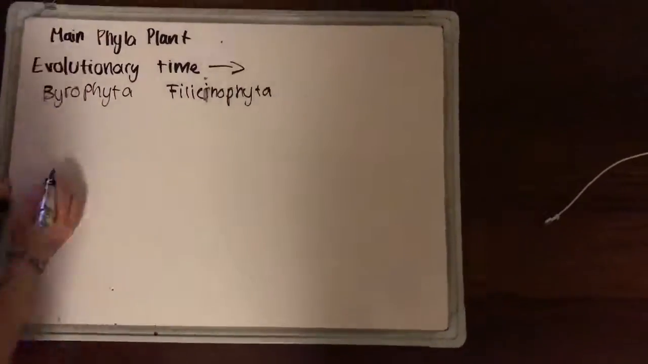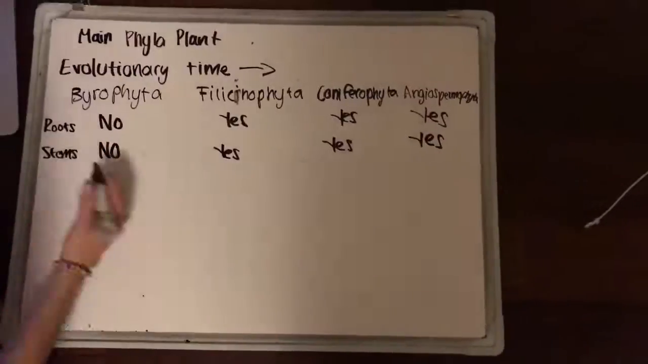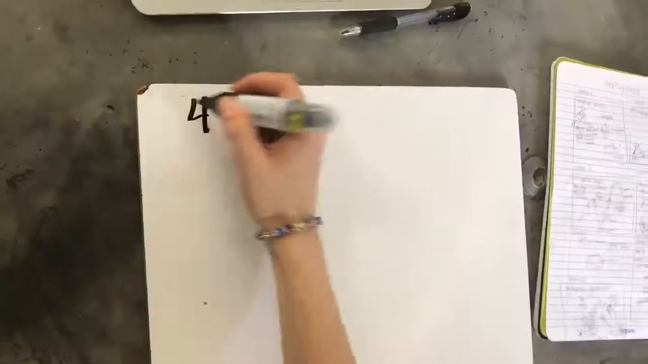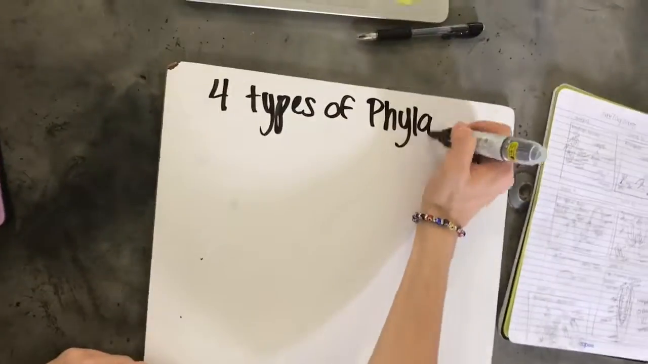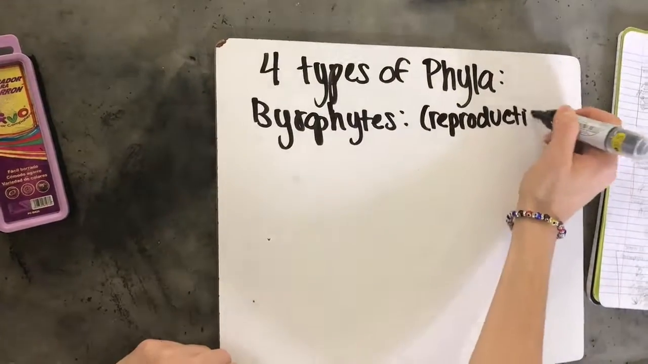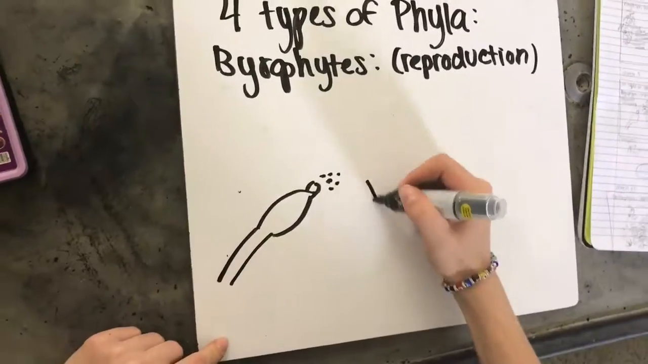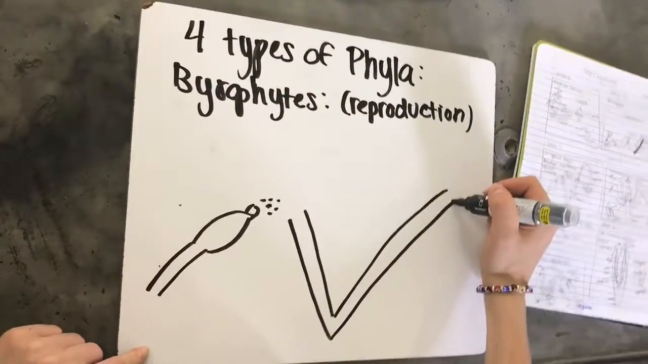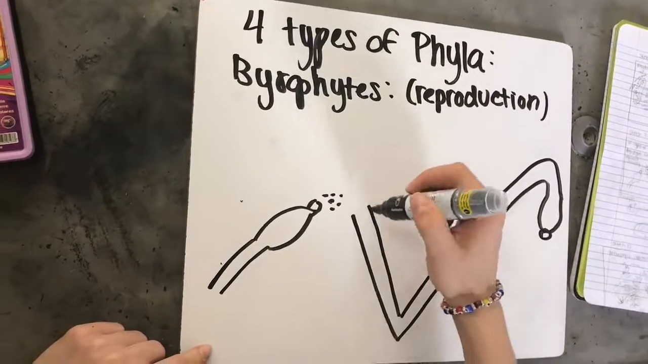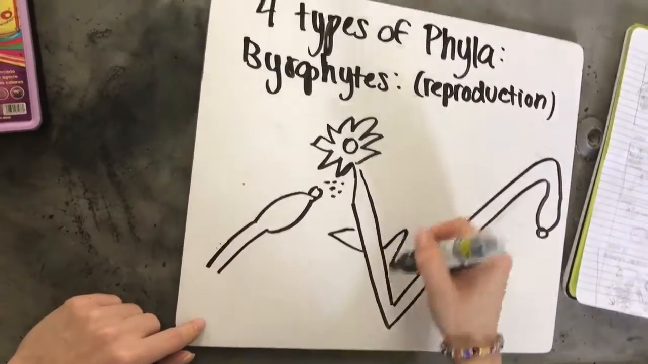This drawing shows a progression of the four types of plant phyla and the evolutionary time. The four main types of phyla are Bryophyta. This drawing represents the reproduction, which they reproduce asexually. They have rhizoids, thallus, a flower that represents the male sex organs, and another in the position of female sex organs, a capsule and a capsule lid.